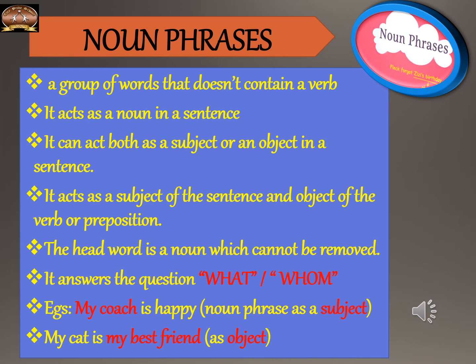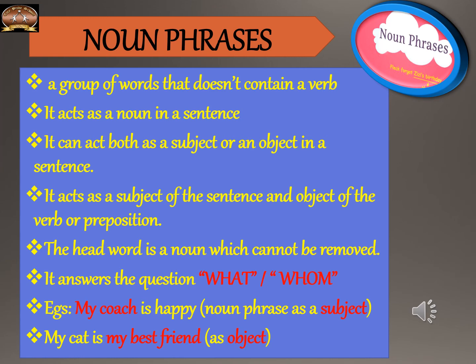My cat is my best friend. Here you can see the subject is also a noun phrase and the object is also a noun phrase. My cat, it is a noun phrase. My best friend, here it is also another noun phrase. Who is my best friend? My cat. My cat is who? My best friend. So the noun phrase, in short, will be answering the question what or whom, and it can function as the subject of the sentence, or it can function as the object of the sentence also.